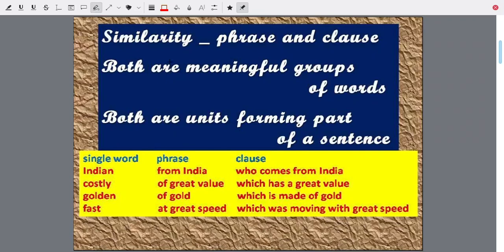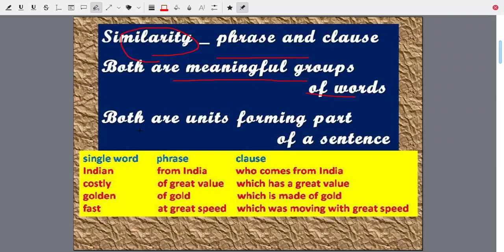First of all, the similarity between phrase and clause. What is the similarity? Both are meaningful groups of words.